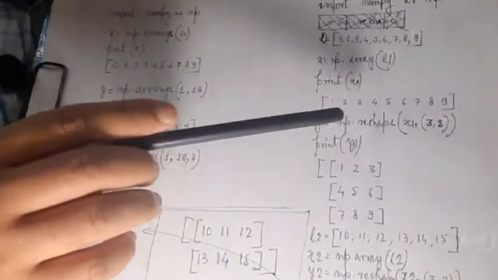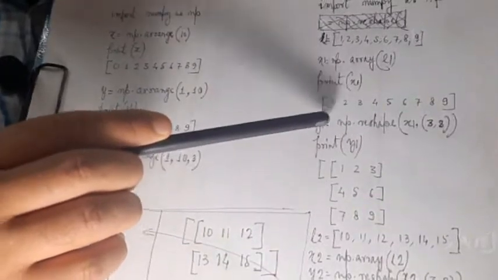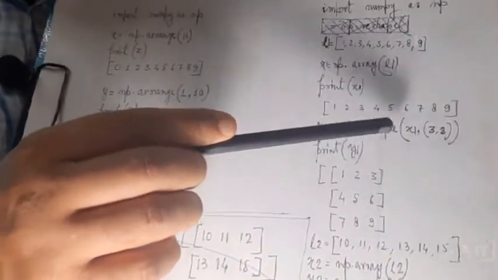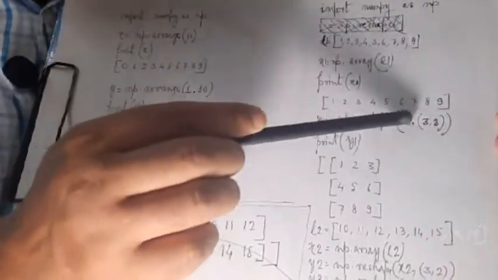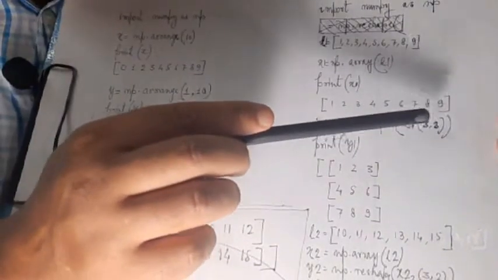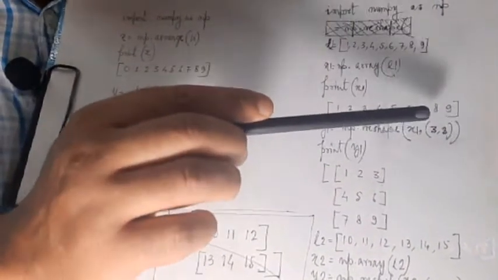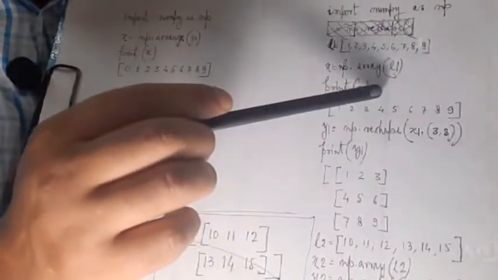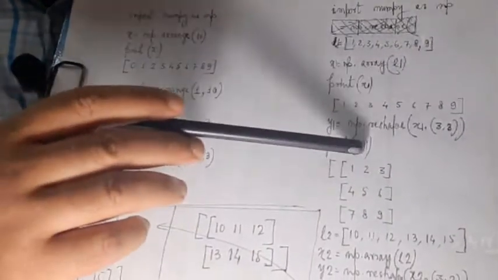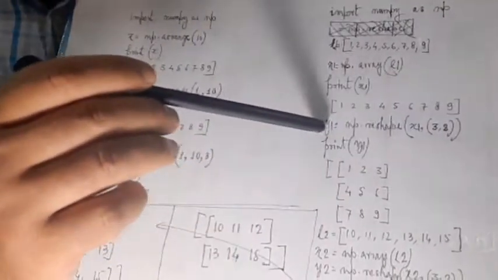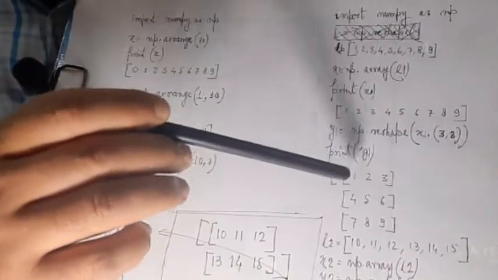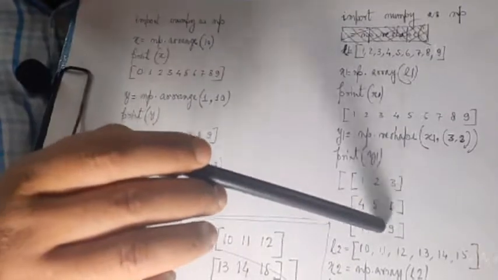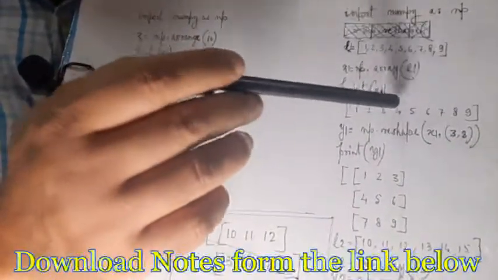Now reshape. y1 is a variable, np.reshape of what? Of x1. So you are reshaping x1 into (3, 3). First one is row, second one is column: 3 rows, 3 columns. You are distributing the data in 3 rows and 3 columns. Those reshaped values are assigned to y1, and you print y1. So what? 1, 2, 3, 4, 5, 6, 7, 8, 9, the whole value reshaped into 3 rows and 3 columns.